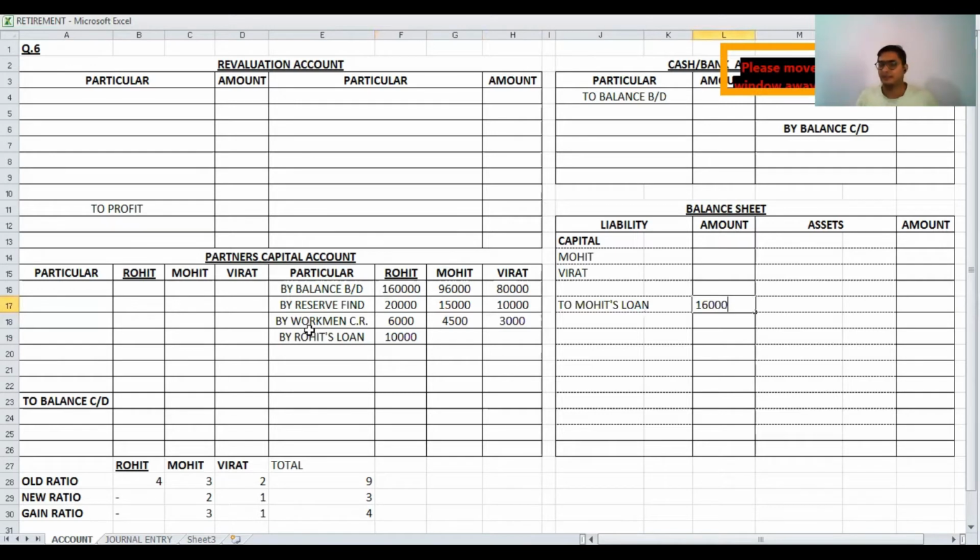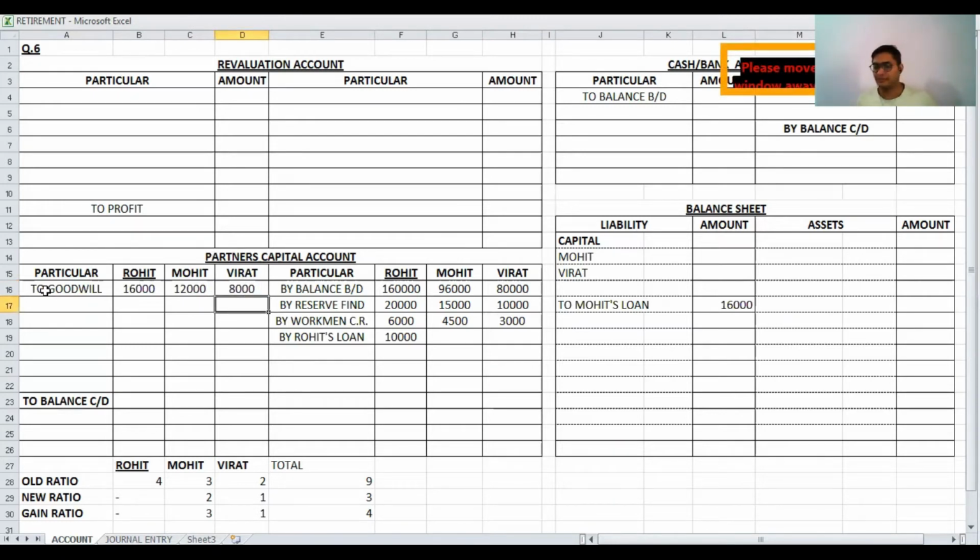Then on the asset side, goodwill 36,000 is written off, distributed between the partners in old ratio 4:3:2, 16,000, 12,000 and 8,000.